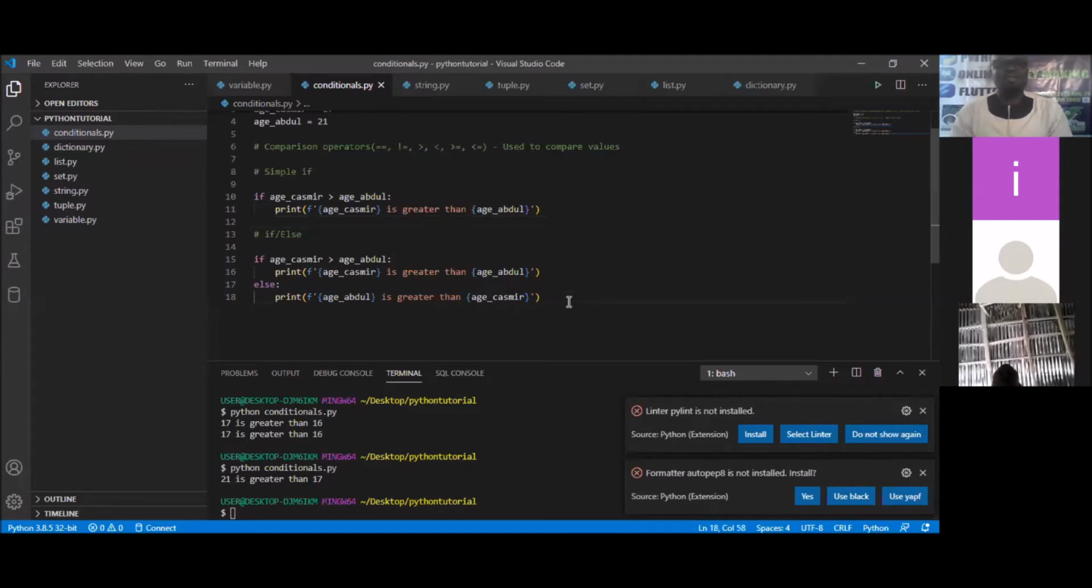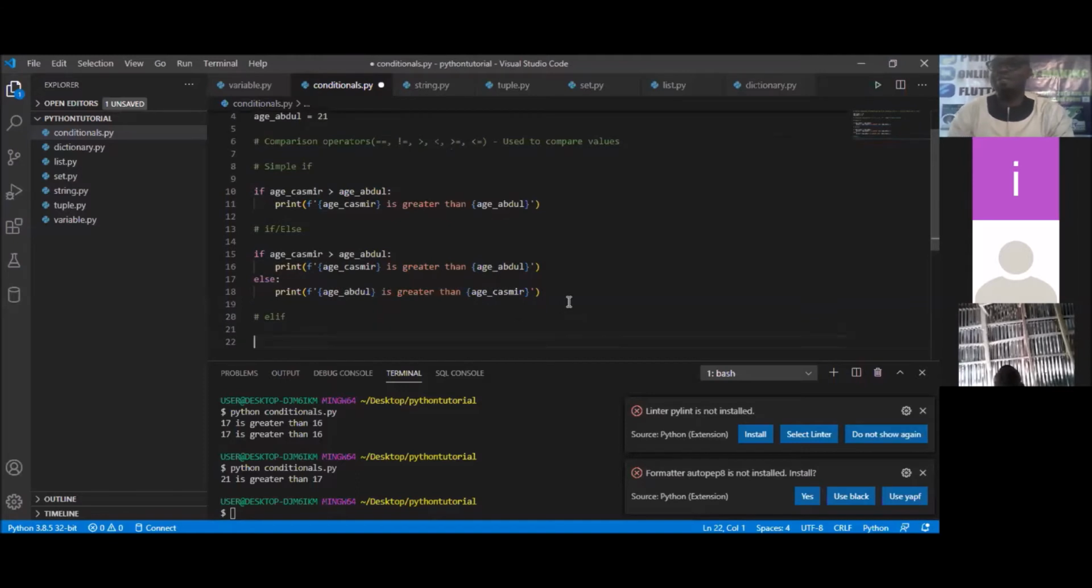Let's continue. So now we look at another form of if statement, and it is actually called the elif. So let's look at the elif statement. If you now have multiple things you want to do, depending on the condition, you use what we call the elif. So let's take an instance where we have the elif.